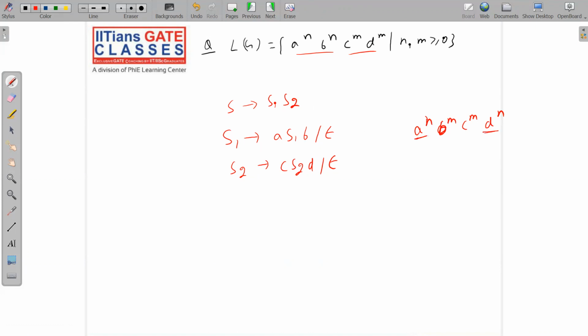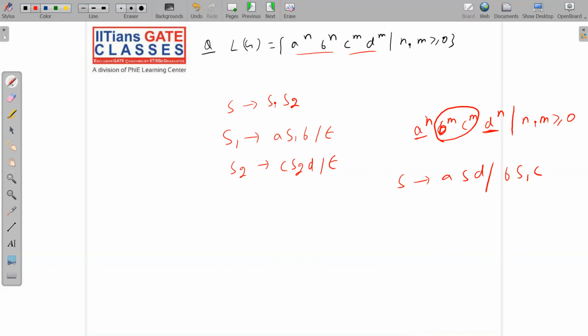So what do you think, A and D should be equal now? So S implies A S D. You will apply A S D multiple times, and you will get A's and D's equal. Now you want this in the middle. If you want this in the middle, then S will go to B S1 C, such that n, m are greater than or equal to 0.